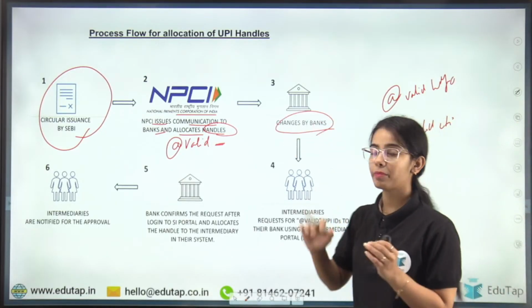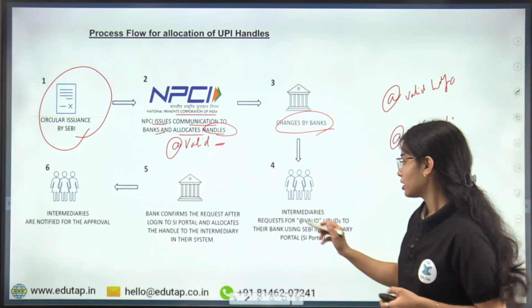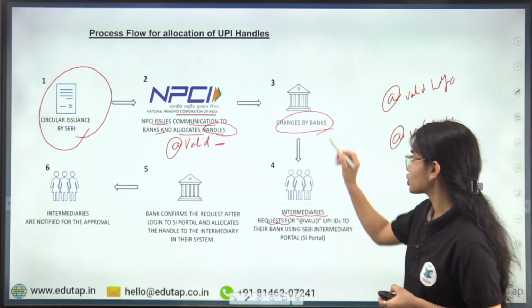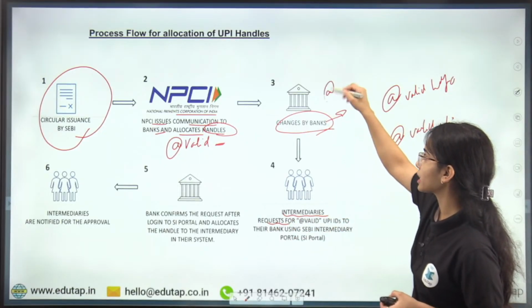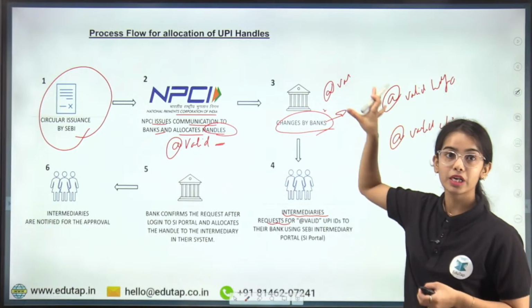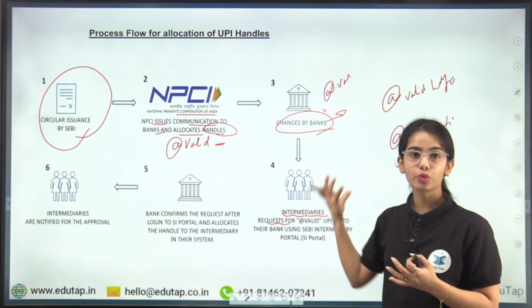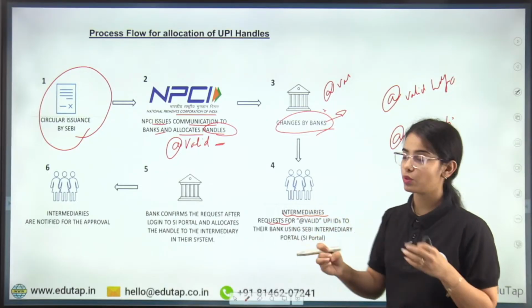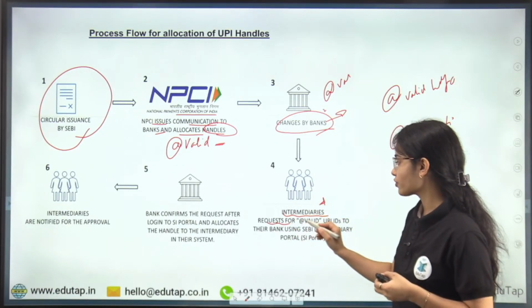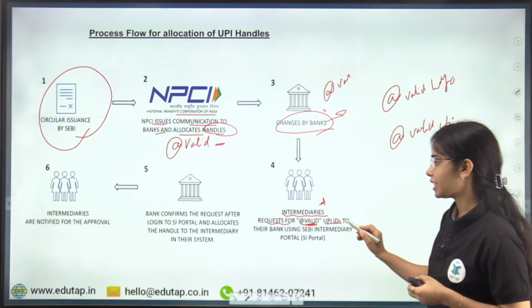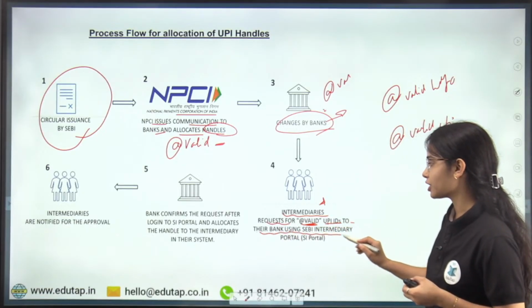Now changes by banks will be made. Banks will recognize this handle for themselves, and then the bank will request the intermediaries to connect with them to take the new UPI addresses. Intermediaries request for @valid UPI IDs from their banks using the SEBI intermediary portal.